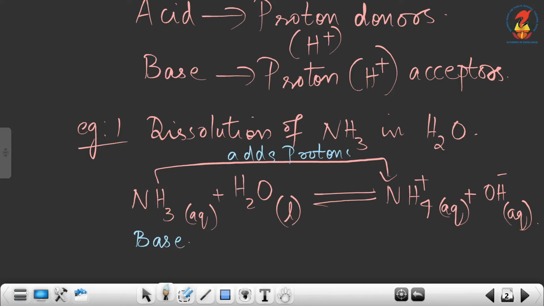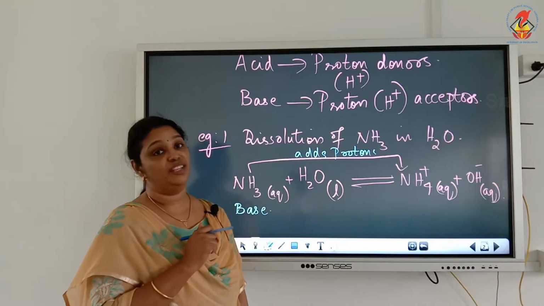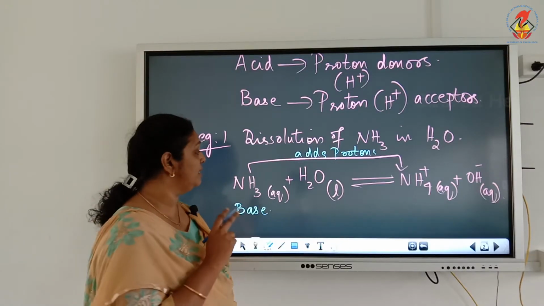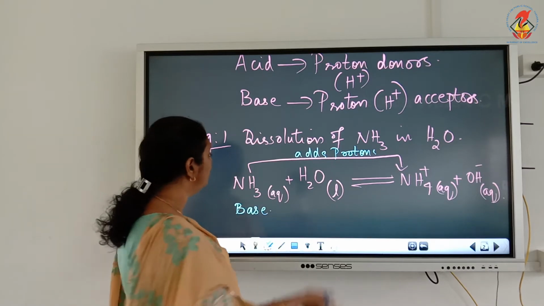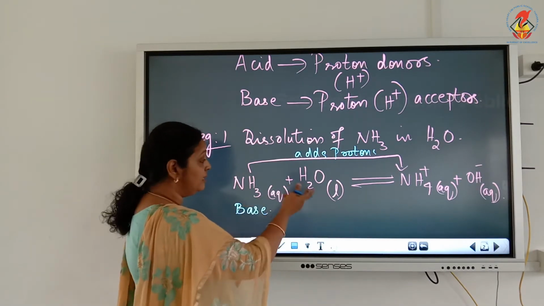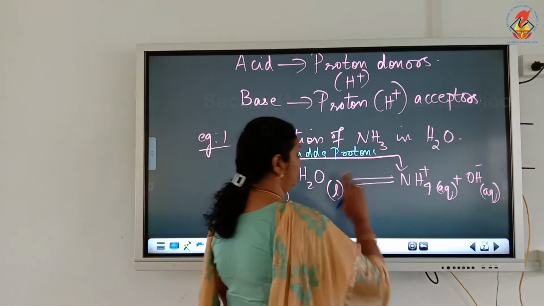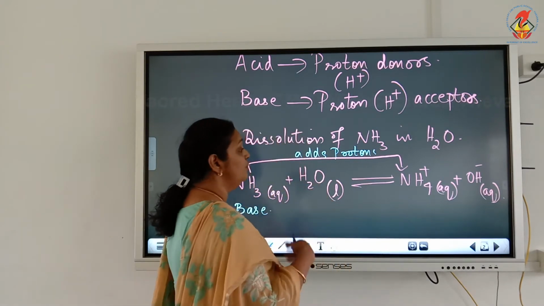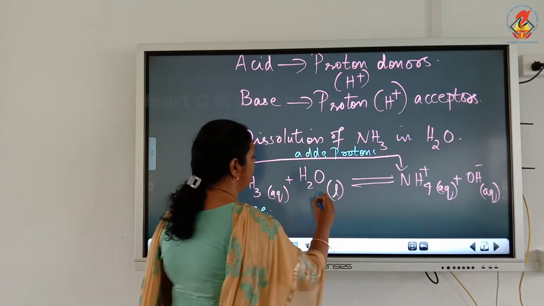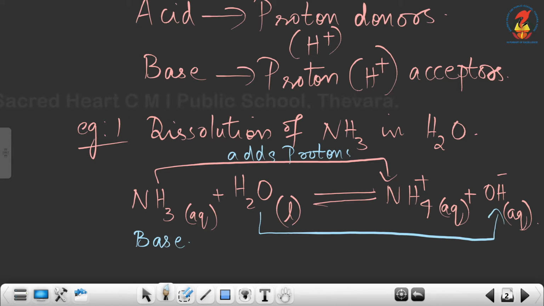Now what did H2O do? H2O donated H plus ion to ammonia, and that H plus is taken by ammonia and changed into NH4 plus. So H2O loses H plus and changes into OH minus. Here H2O loses a proton.